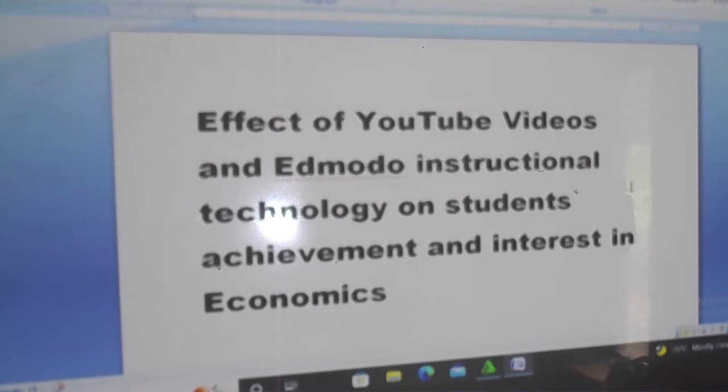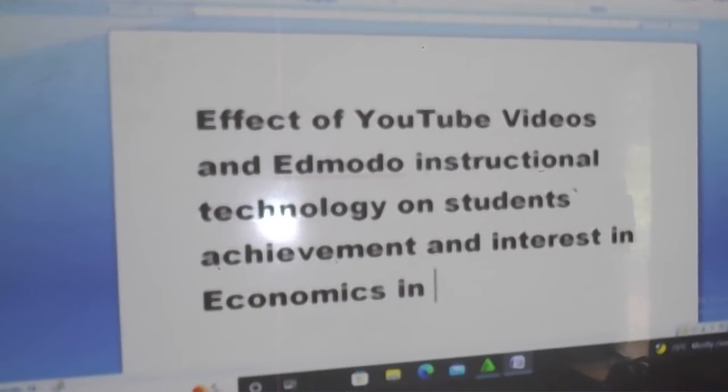The study area can also be included by saying that effects of YouTube videos and Edumodi instructional technology on students' achievement and interest in economics in Education District 6, Lagos State.